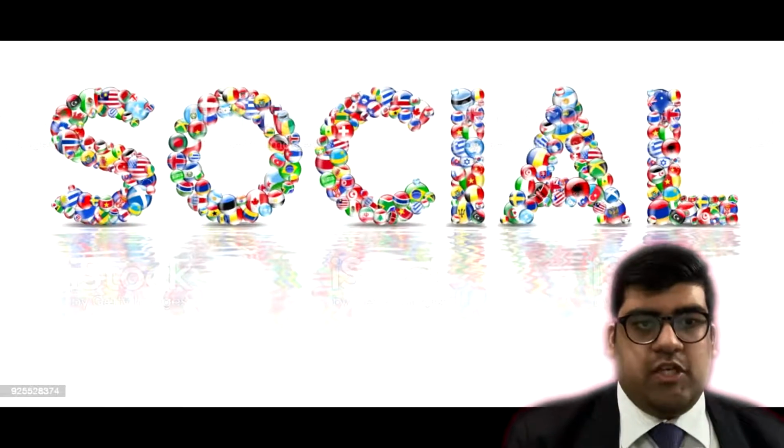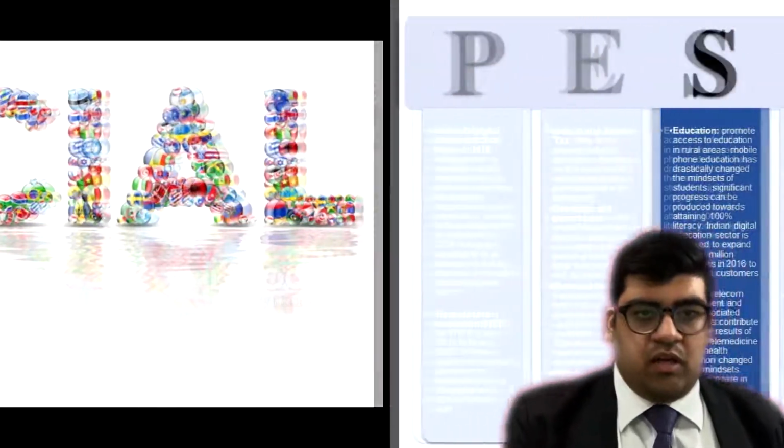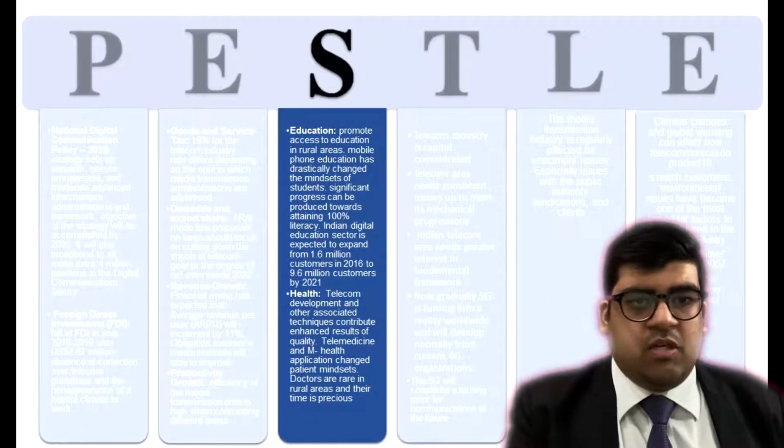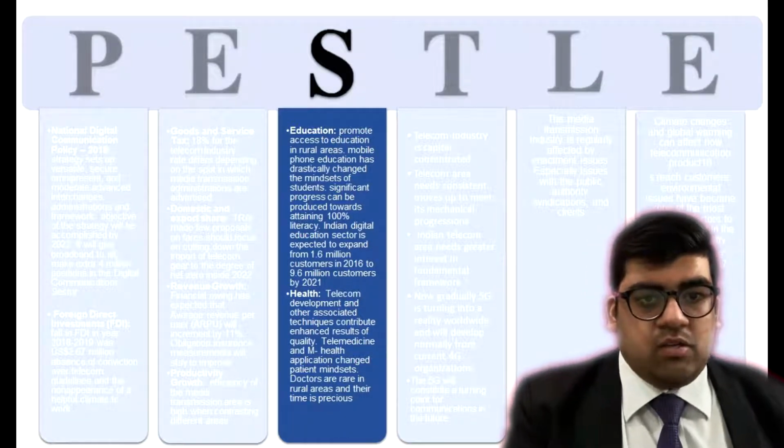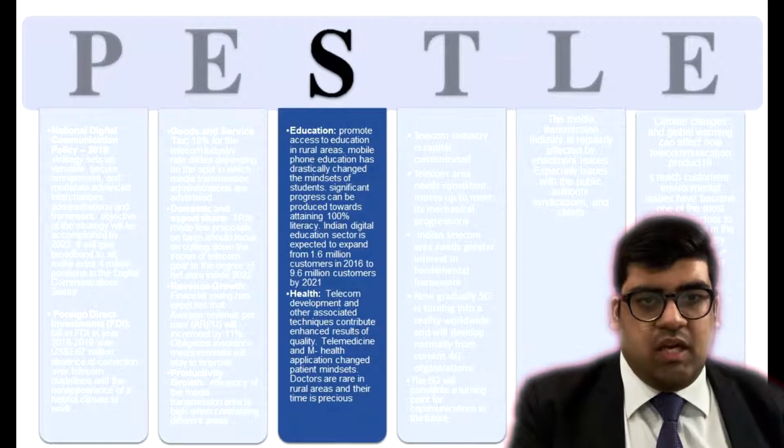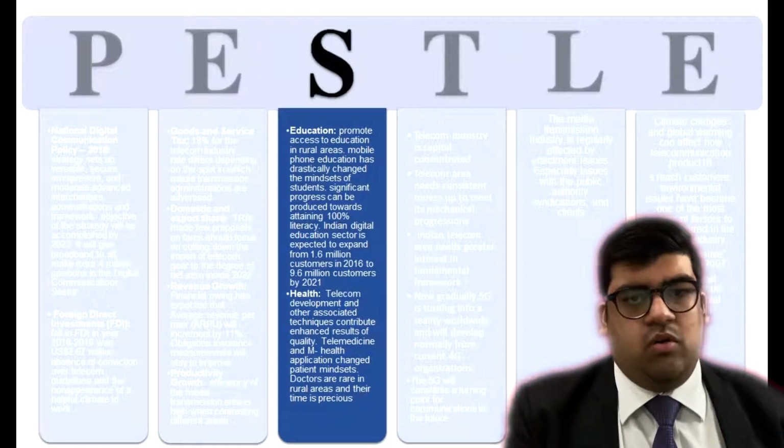Now third, we have the social analysis. In social analysis, we have first the education sector. Telecommunication can promote access to education in rural areas. It can also help students to access content directly. It also helps teachers in developing knowledge and skills. Telecommunication can also assist a lot to improve literacy for adults.